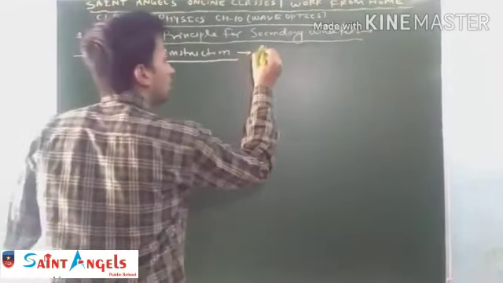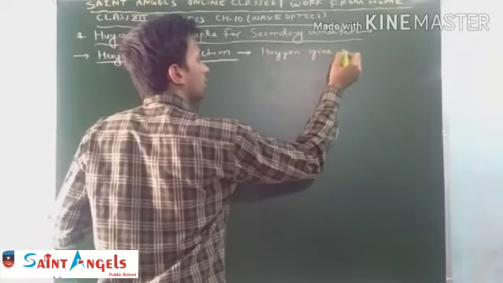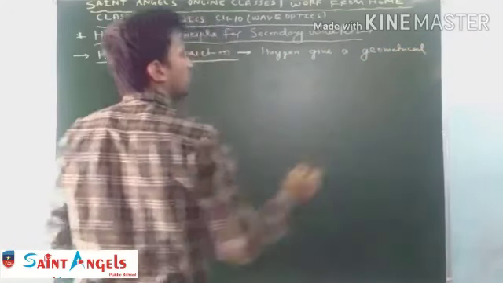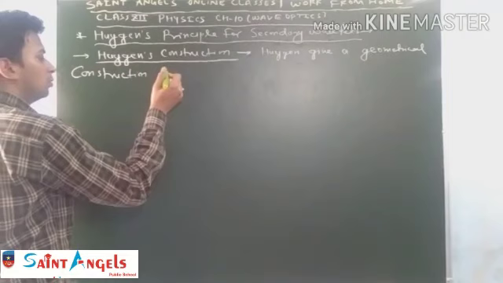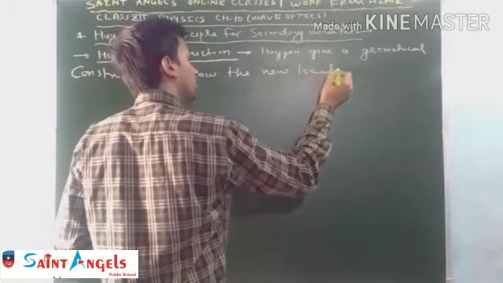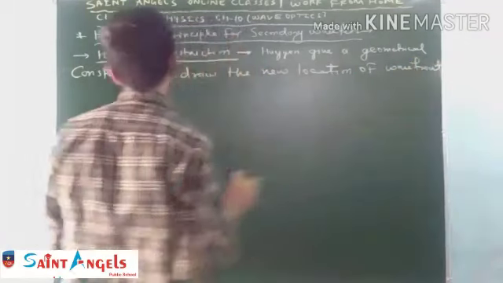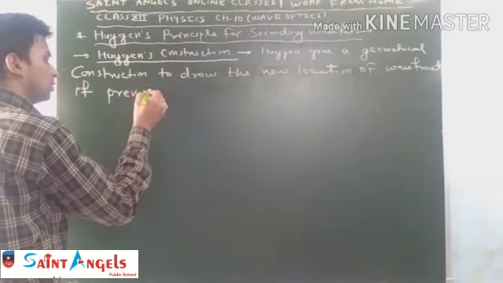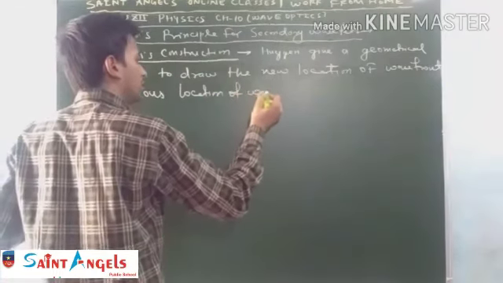So Huygens gave a geometrical construction to draw the new location of a wavefront if the previous location of the wavefront is given.